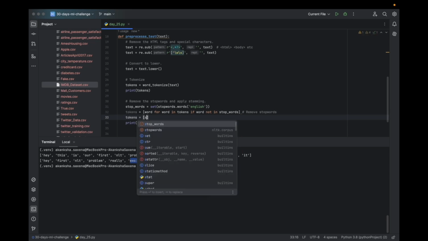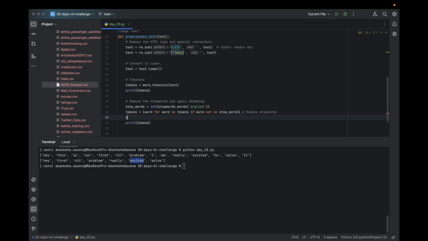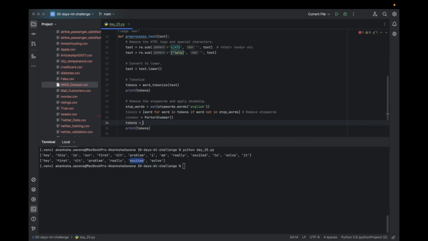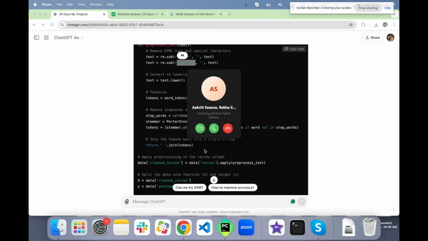What we want to do is create a stemmer, right? So the stemmer is the Porter stemmer, and we will apply the stemmer to the tokens here.